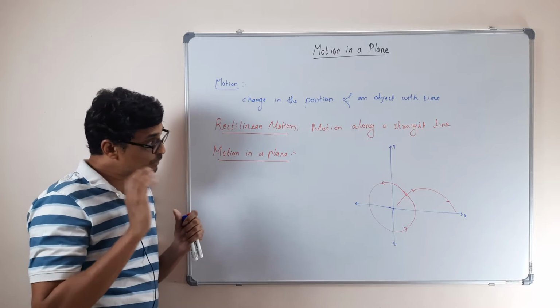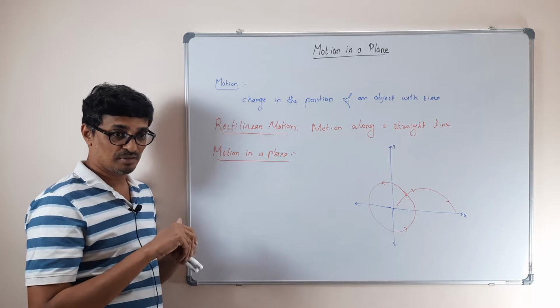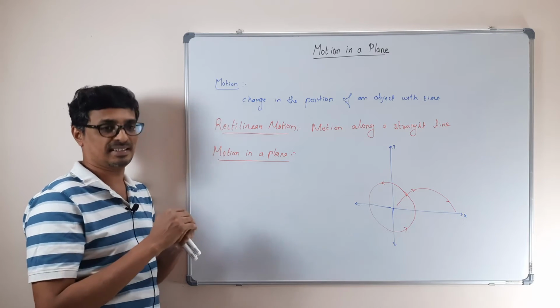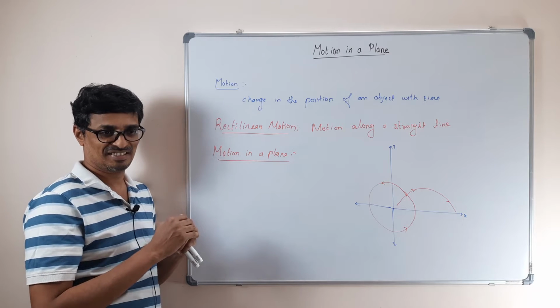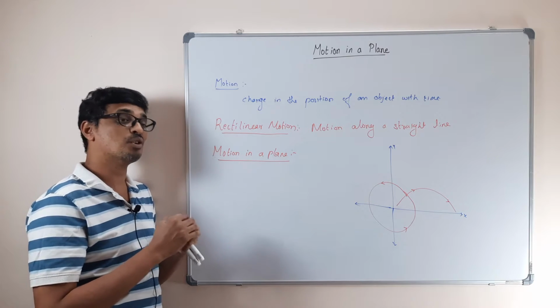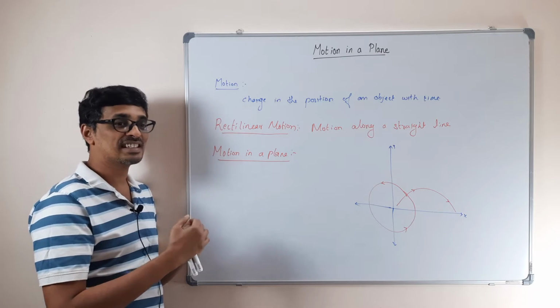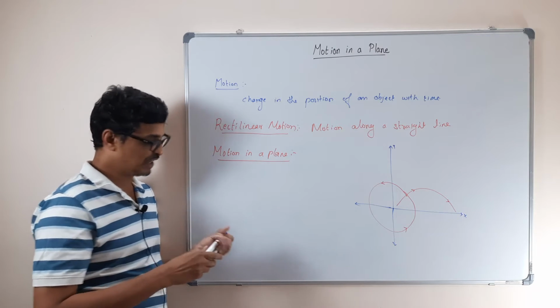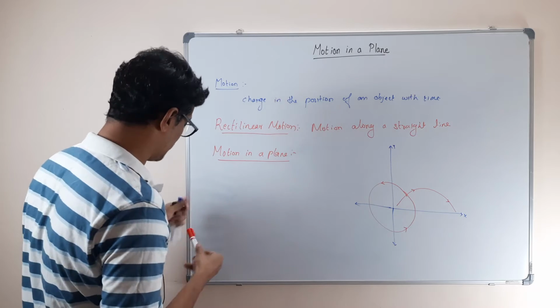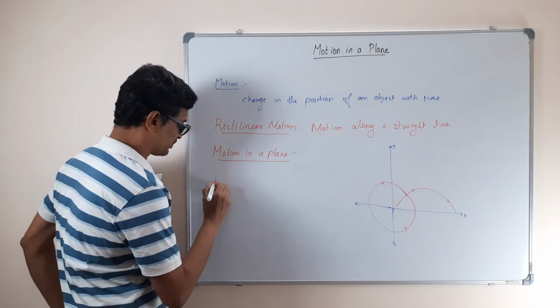And then comes the last one, motion in space. So that means what? The motion which cannot be represented by a single plane. So what is that? Let us write out motion in space.